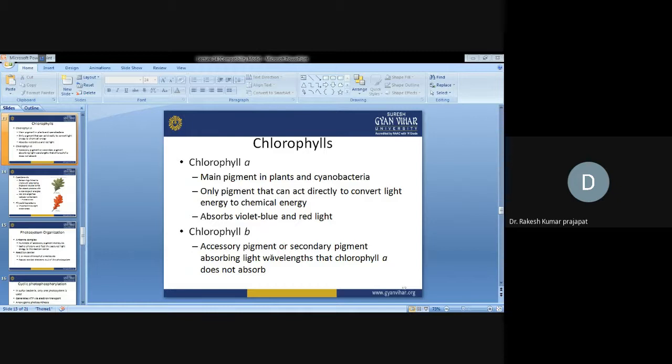Chlorophyll A and chlorophyll B: chlorophyll A is the main pigment in plants and cyanobacteria, and the only pigment that can act directly to convert light energy to chemical energy. It absorbs violet, blue, and red light. Chlorophyll is accompanied by accessory or secondary pigments, which absorb the light wavelengths that chlorophyll does not absorb.